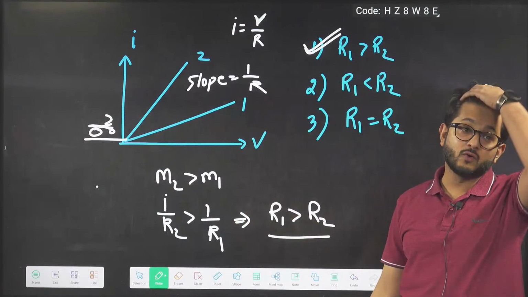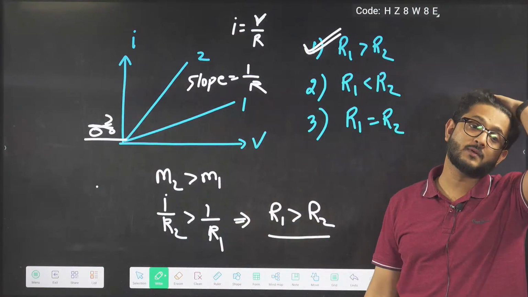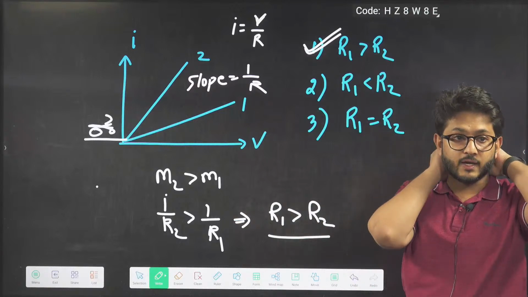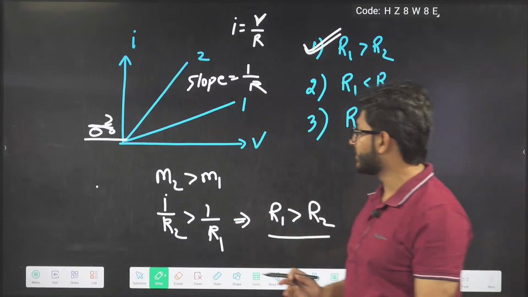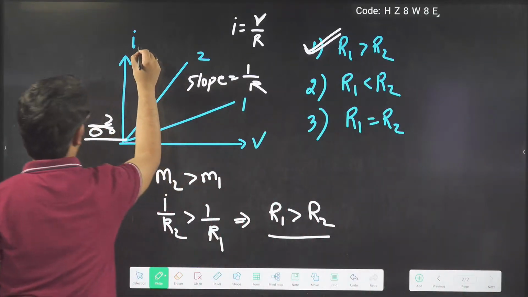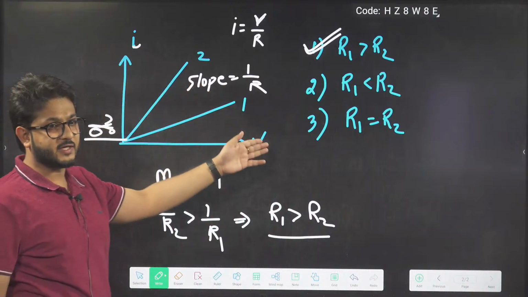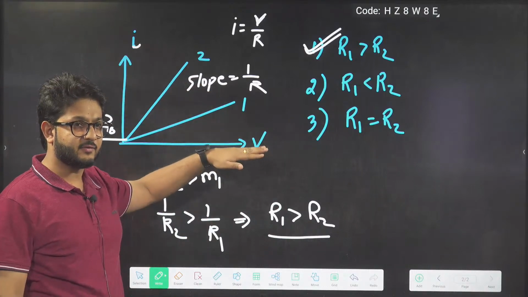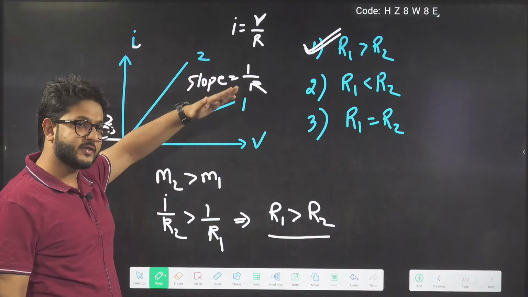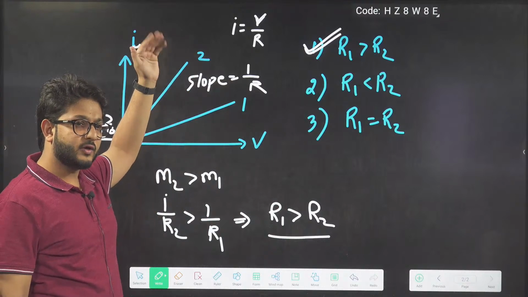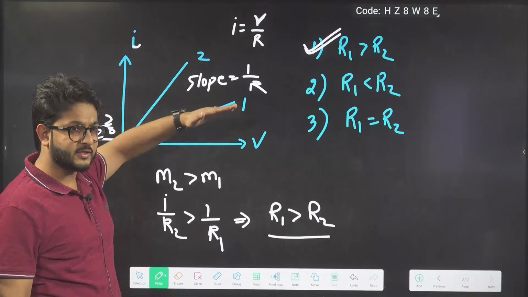Here we have to compare the slope. Yes, we have this IV curve given, so it is an I versus V curve. Two graphs are given, first line and second line. Here the slope of 2 is more than the slope of 1.